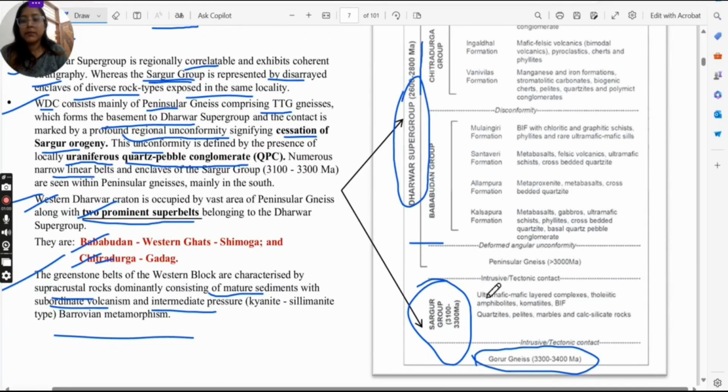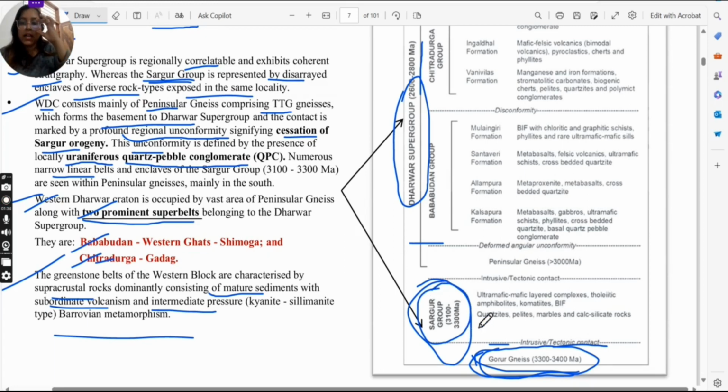In the basement part lies the Gorur gneiss, which is of age 3300 to 3400 million years ago. You need to remember the ages. Then there will be an intrusive or tectonic contact. Then there is the Sargur group, of 3100 to 3300 million years ago.